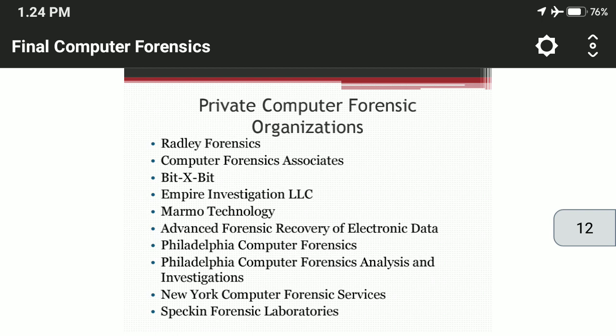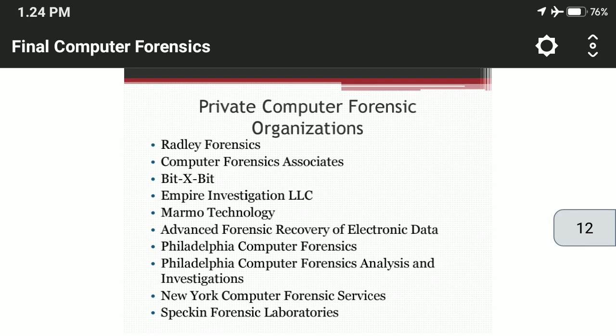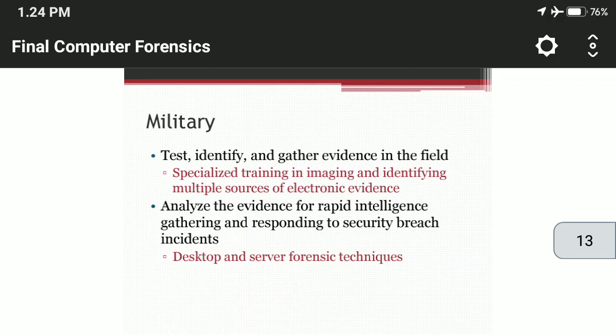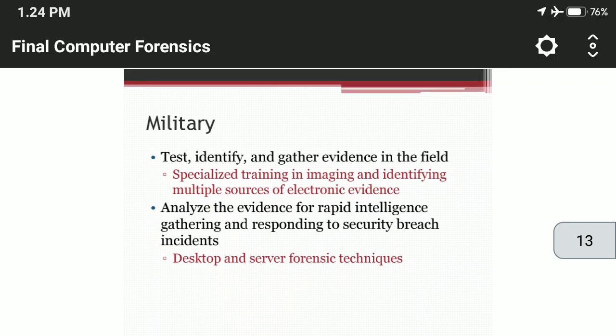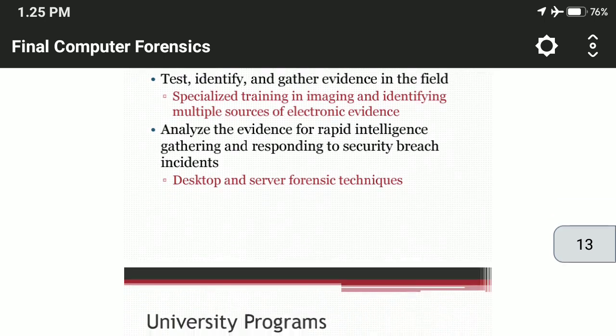All these are examples of private computer forensic organizations. Let us have a look at the next important area where we are using computer forensic techniques: the military. The military can use it to test, identify and gather evidence in the field. It involves specialized training in imaging and identifying multiple sources of electronic evidence. In the military, evidence is analyzed for rapid intelligence gathering and responding to security breach incidents. For example, desktop and server forensic techniques are used in the military.